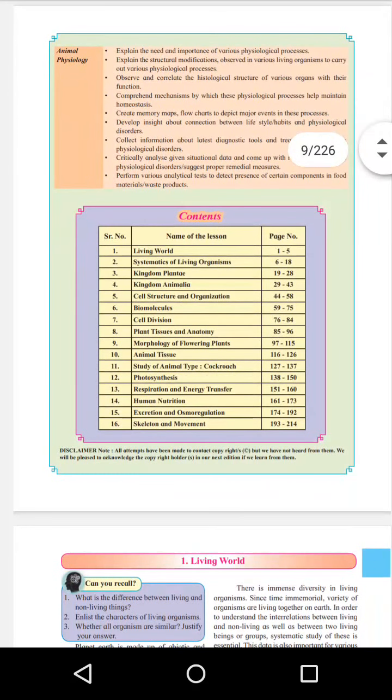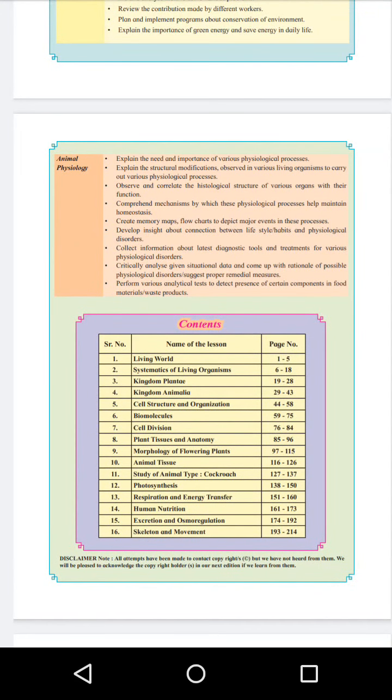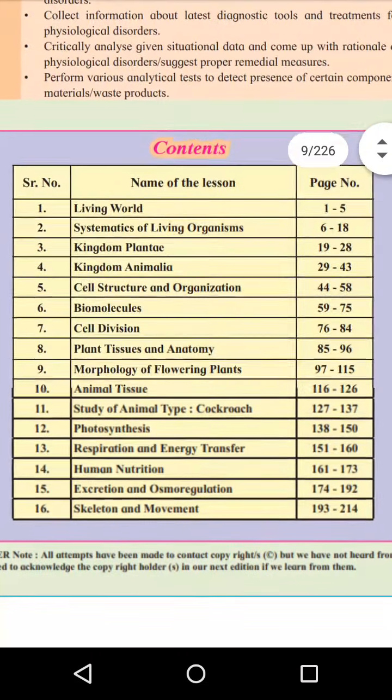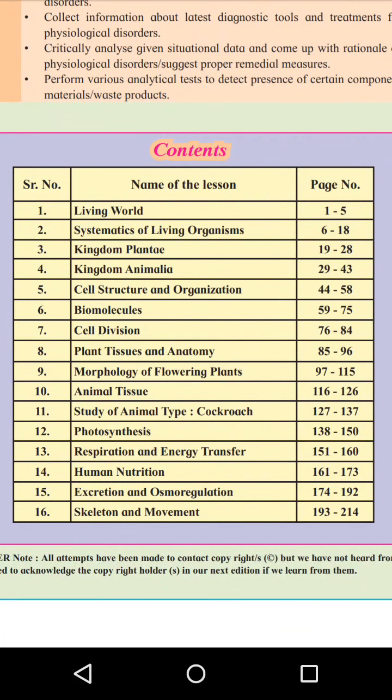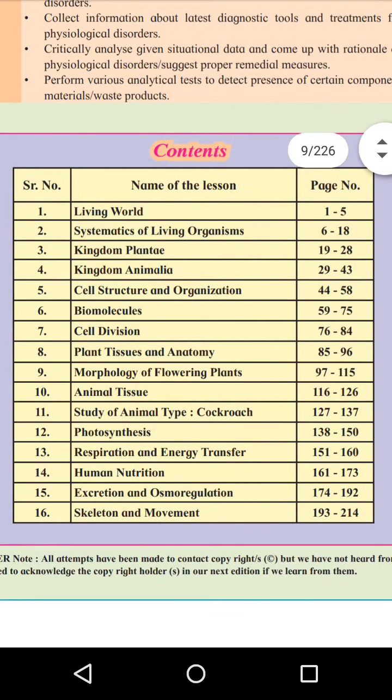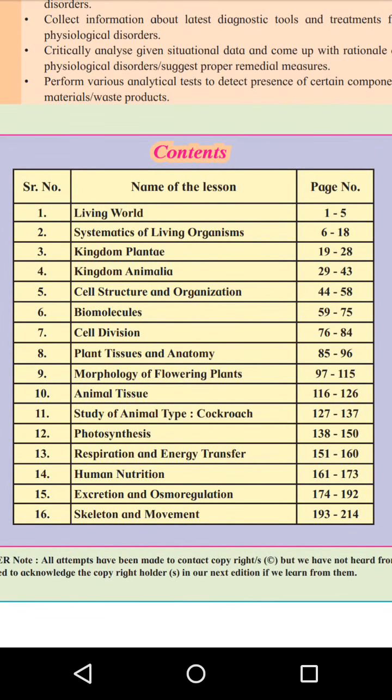Now we will see the biology textbook, just an overall look at it. First of all, we will see the index of our textbook, which topics are included in our subject. Before that, what is biology? Bio means living things, and logy means study. The study of living things is called biology. So in the biology textbook you will see that all the topics are related to living things.